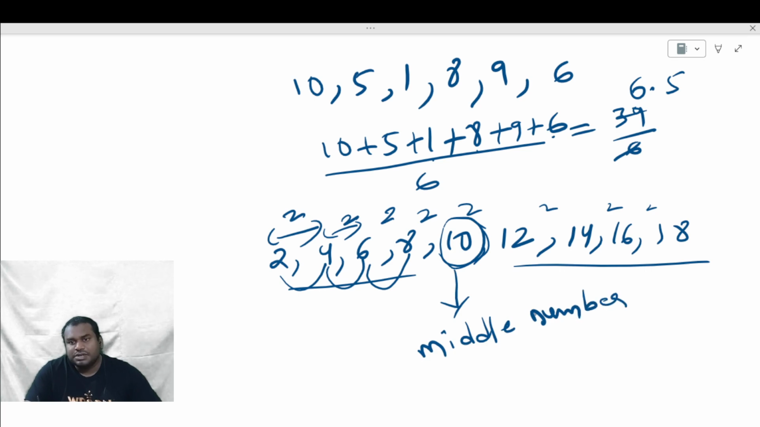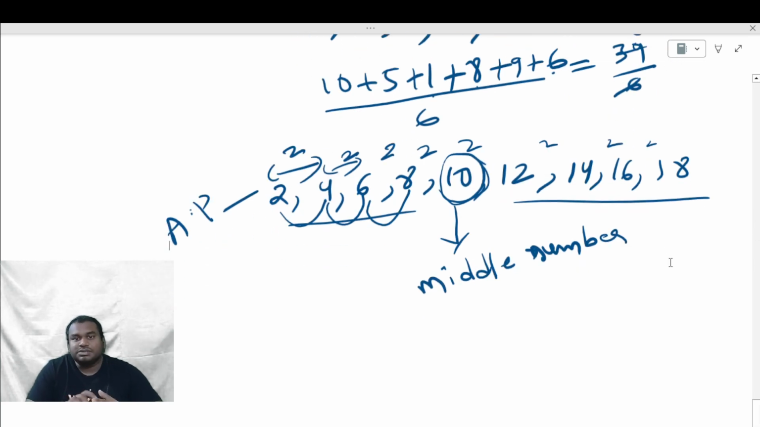This is valid only when the common difference is the same. They are in arithmetic progression, you can say. They are in arithmetic progression, or you can say they are even numbers. This is valid for odd numbers as well. So you can prove this. If you want, you add all of them and divide by the number 9, you will get 10.